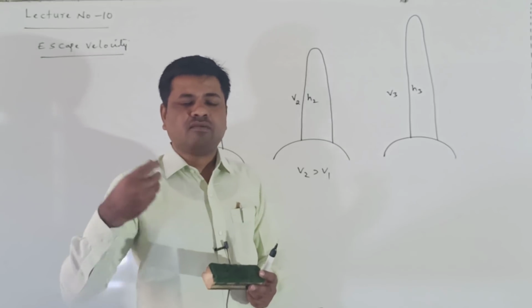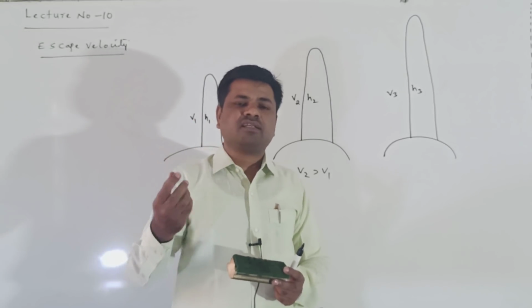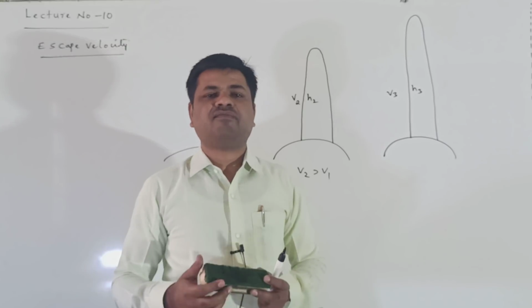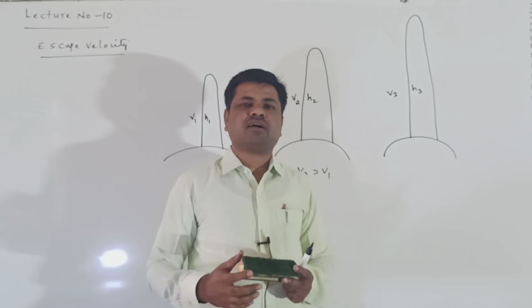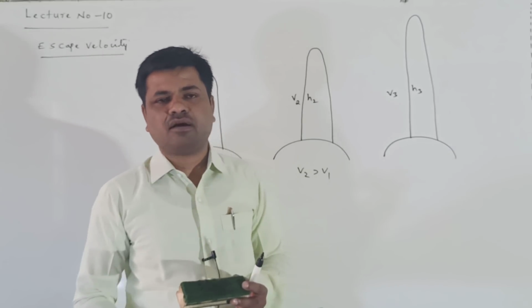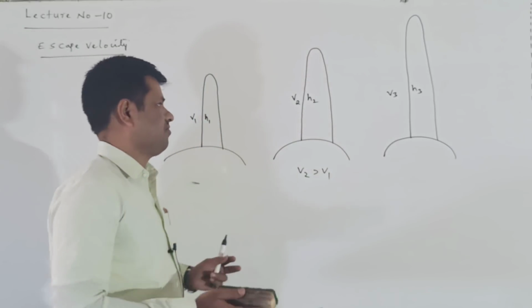Here that body is going to infinite distance, or that body crosses the gravitational field of Earth and it never comes back to the surface of the Earth. That minimum velocity is called escape velocity.